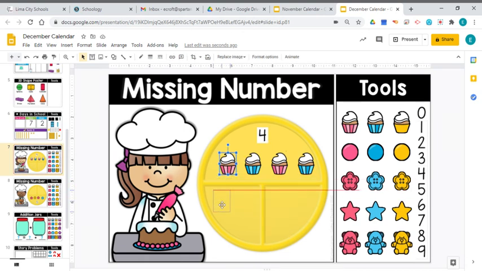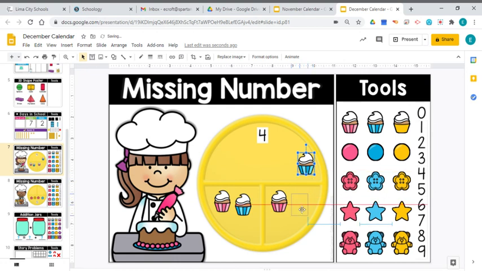2 over here and I can move 2 over here. And that 4 cupcakes suddenly becomes 2 plus 2. So 2 and 2 make 4.